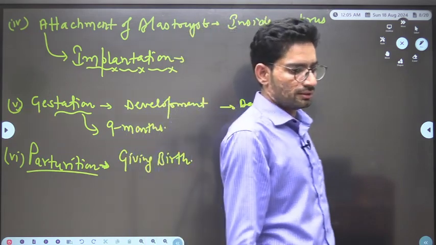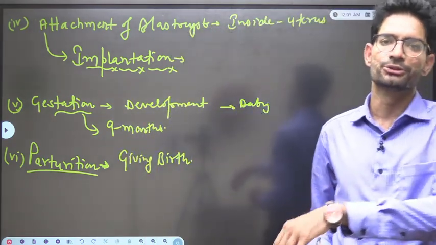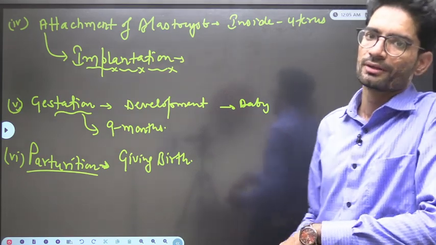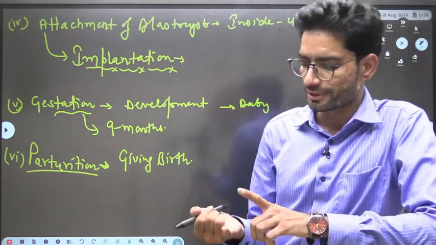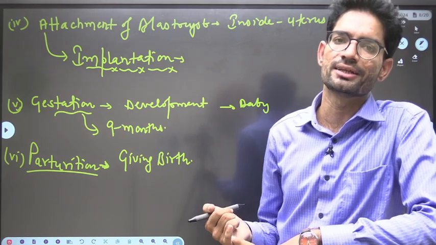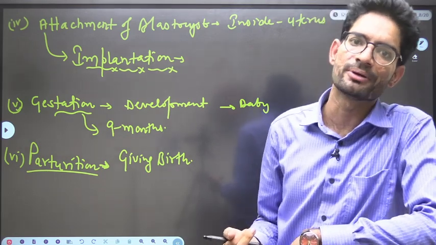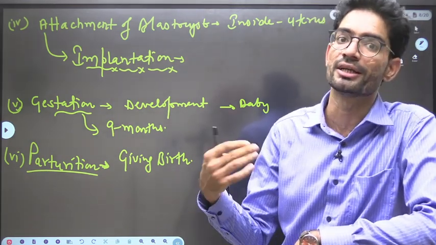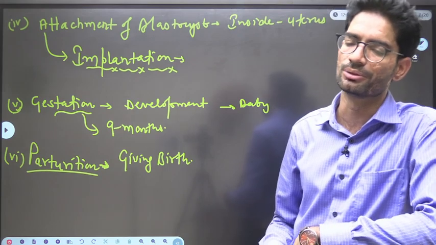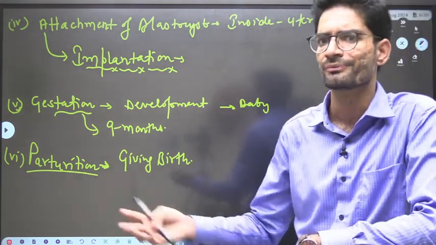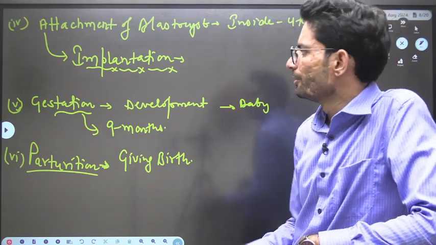Okay, let's revise all these events again. We have discussed from the very first statement that human beings are sexually reproducing. They are viviparous. Yes or no? They give birth to individuals like themselves. They don't lay eggs like birds and some primitive animals, right? Okay.